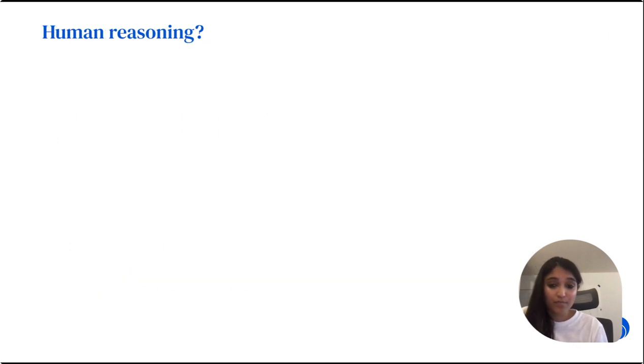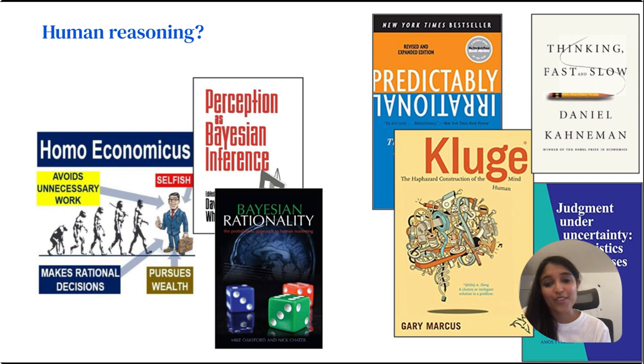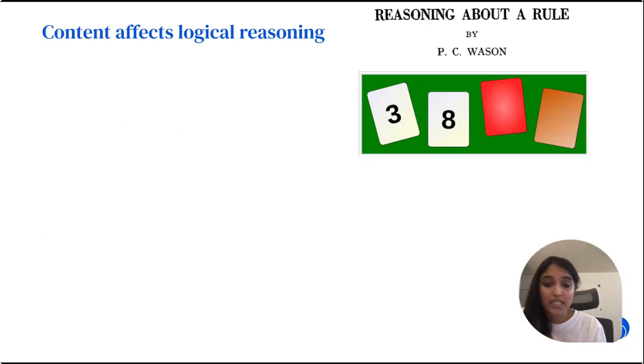The jury is still out on whether the best way to characterize human reasoning is with fully rationalist approaches versus more heuristic biased approaches. There's been several decades of work on pursuing both of these ideas, so it's definitely not a solved problem. The key empirical effect that I'll focus on is specifically content effects in logical reasoning.